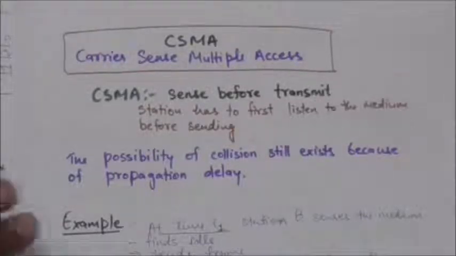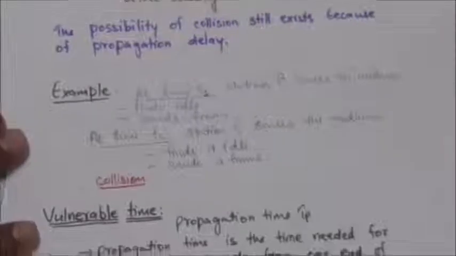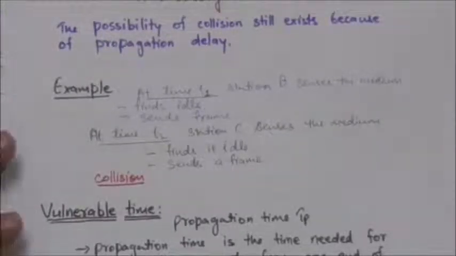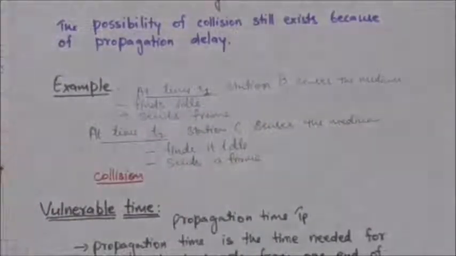Now let us see an example. It will be clear after this example. Suppose at time t1, station B senses the medium and finds it idle. Therefore it sends a frame.